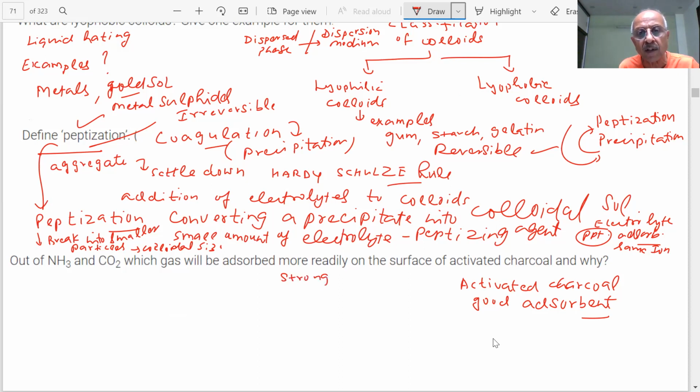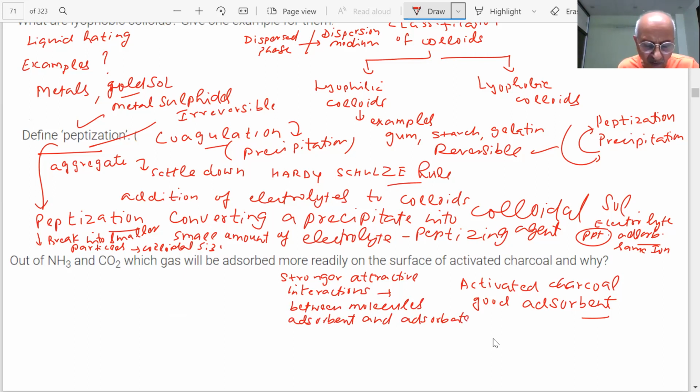What we are saying is, the stronger the attractive interactions between the molecules of adsorbent and adsorbate, the more readily it will be adsorbed. Am I right? Right, sir. So then on what basis will we answer this question?